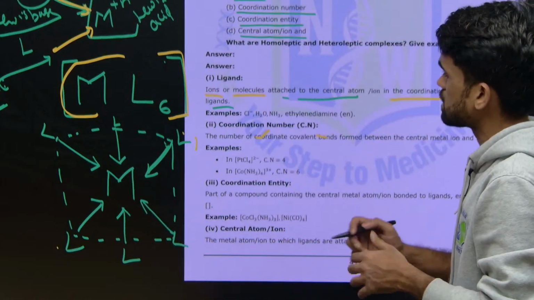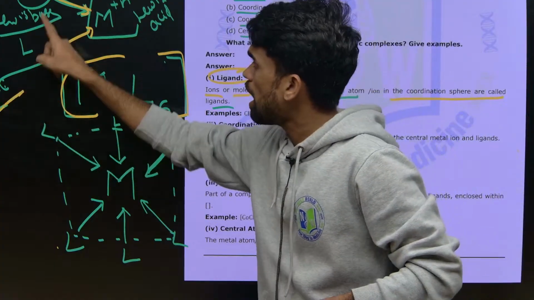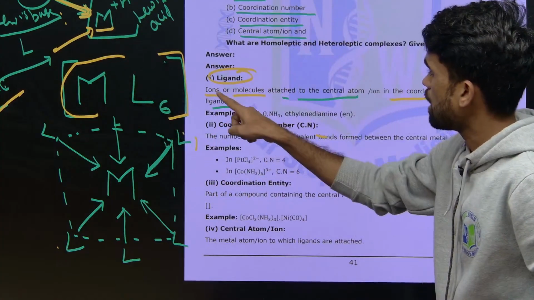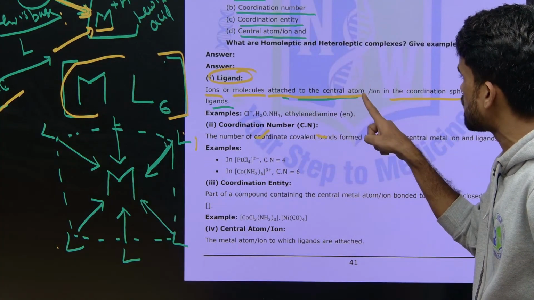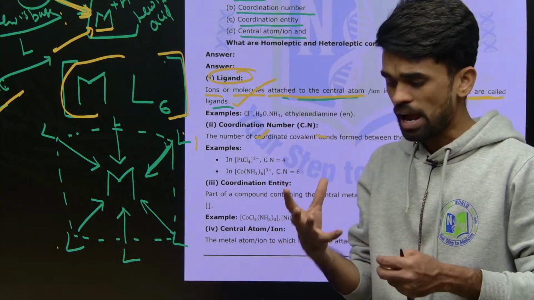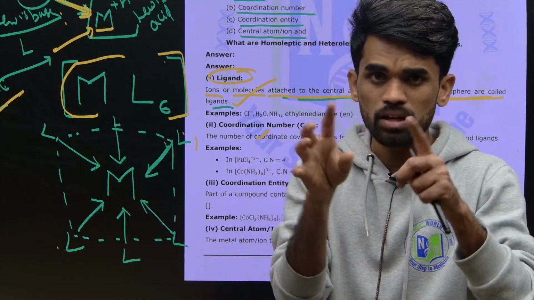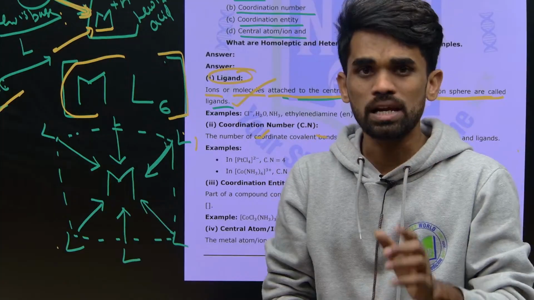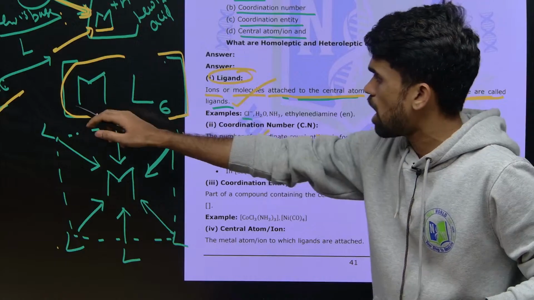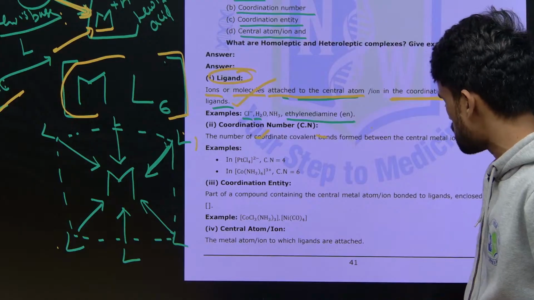Look here. Next, ligand means what I told you. A ligand can be a molecule or an ion which donates a pair of electrons to the central metal atom. The ion or molecule which donates a pair of electrons to the central metal atom in the coordination sphere is called a ligand. That's it. Examples I have given here are the chloride ion, ammonia, water, and ethylenediamine. All these are examples of ligands.